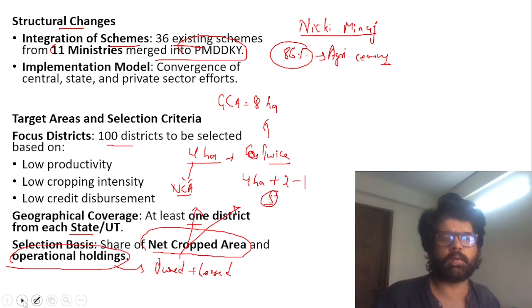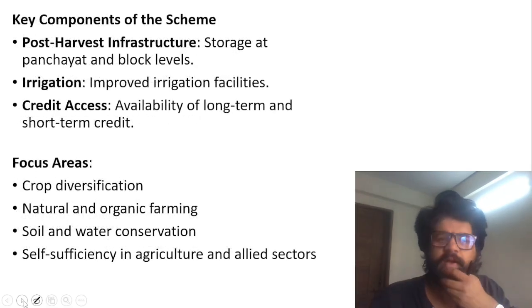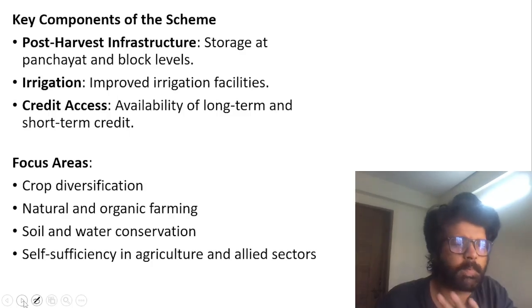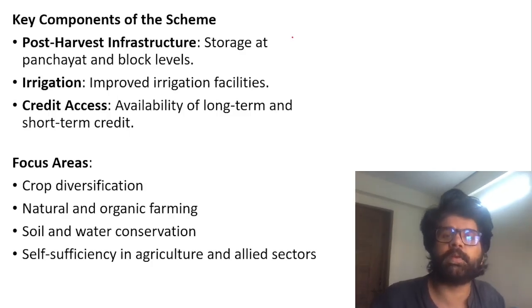It's not about the ownership, it's about working on it as well. If I'm leasing it, that will also be included in operational holdings. We'll solve some questions, and you will remember these things. So the focus is very broad.